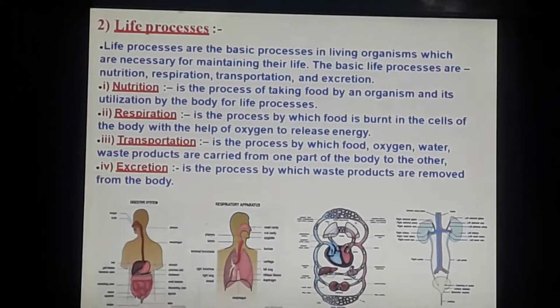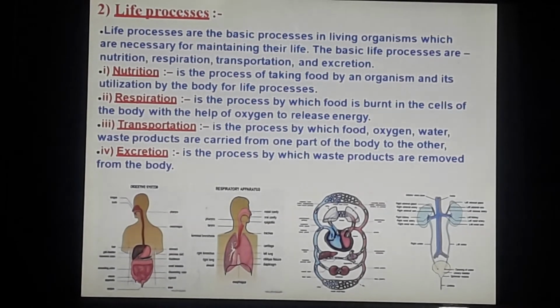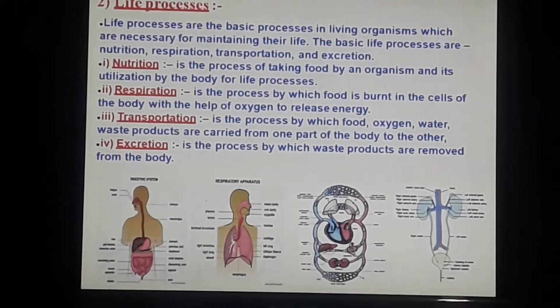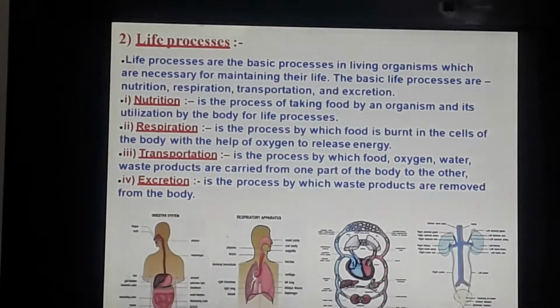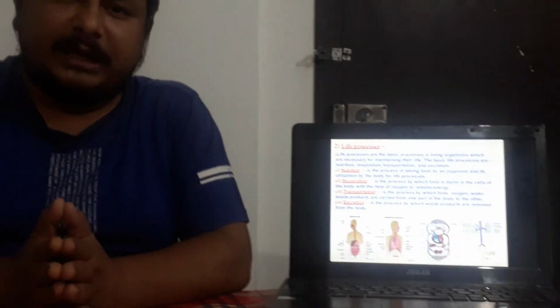They are located just below the waist region, at the back, just below the stomach, more particularly. So that is the process of excretion done by the kidneys.